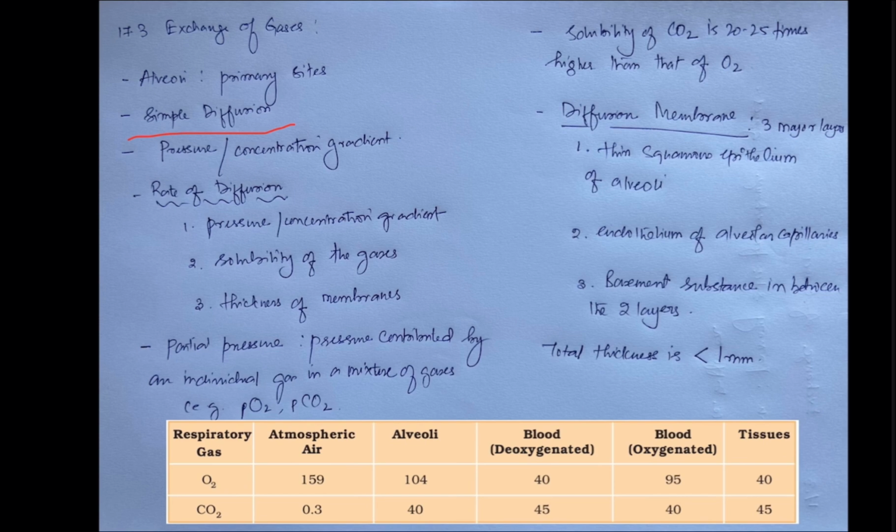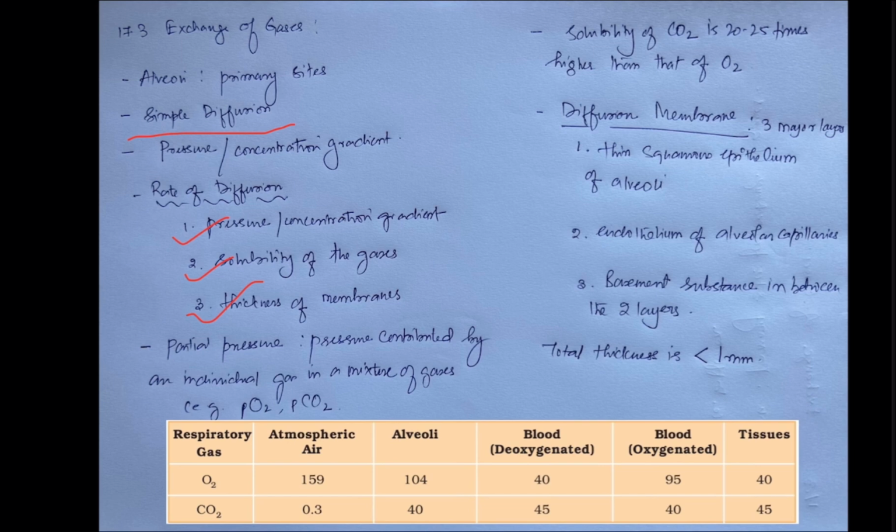Now this rate of diffusion is dependent on three factors. First is the pressure or the concentration gradient. Second is the solubility of the gases, that is how easily that particular gas, whether oxygen or carbon dioxide, gets dissolved into the blood. Third is the thickness of the membranes through which the gaseous exchange takes place.